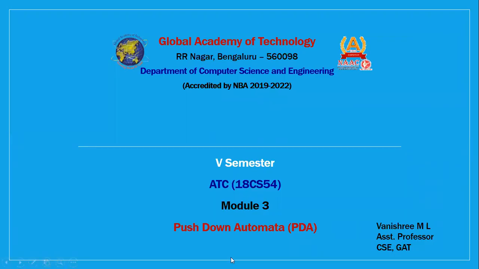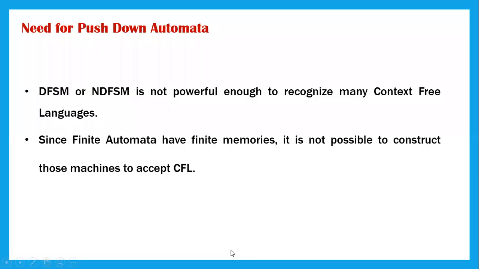In this video, we will see about push-down automata. The need for push-down automata. So what is the need for PDA is that DFSM or NDFSM is not so powerful to recognize many context-free languages. For finite automata, by the name itself, we can make out it is finite automata, which has finite memory. Hence, it is not possible to construct CFL using DFSM or NDFSM here.